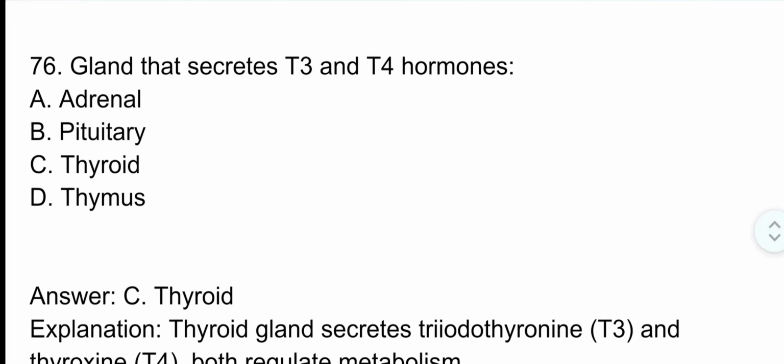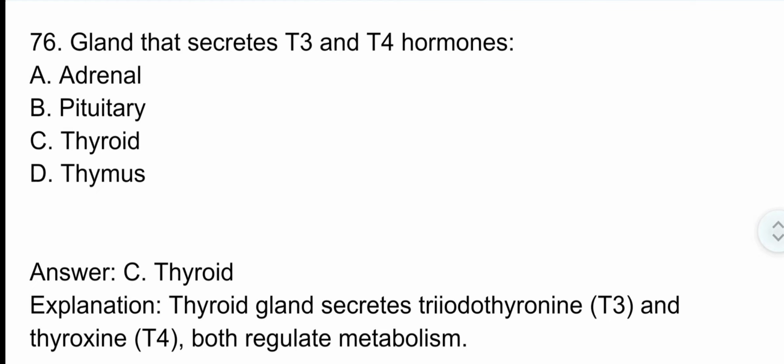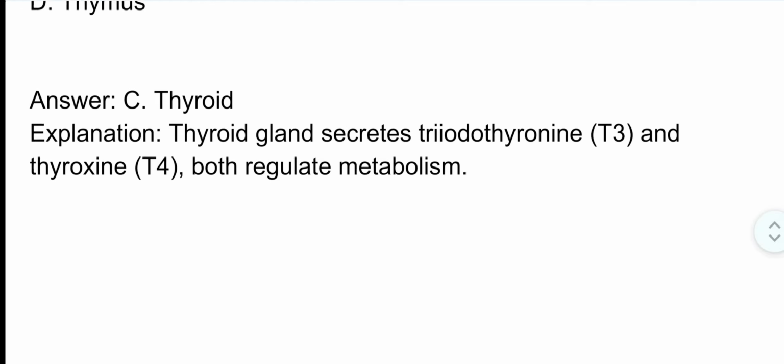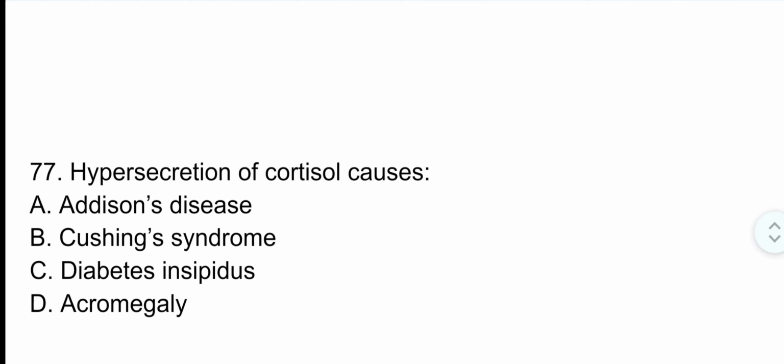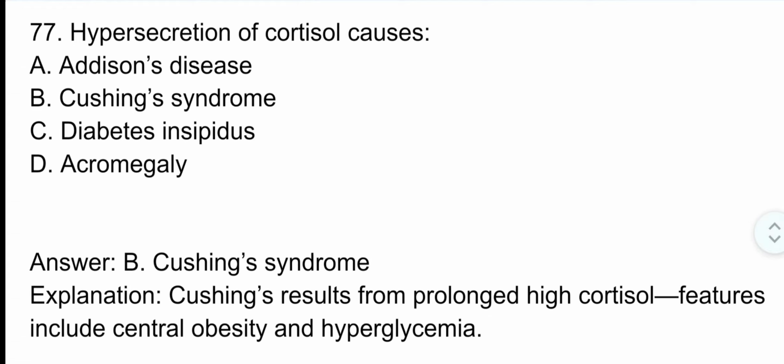The correct option is option C. Thyroid gland. The thyroid gland secretes triiodothyronine as the T3 and thyroxine as the T4. Both regulate metabolism. Question number 77. Hypersecretion of cortisol causes. The correct option is option B.